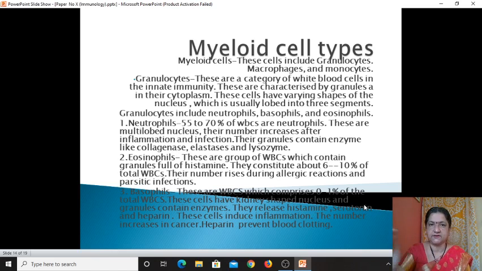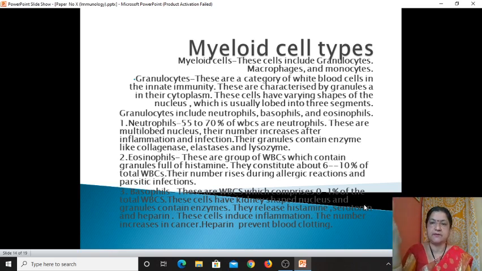Leishman stain is the basic stain used for blood smear or blood staining. Romanowsky stain is also there. So Leishman stain and Romanowsky stain can be used for observation of these cell types in the blood, especially granulocytes. These are the cells which have granules in the cytoplasm and which are usually lobed into different segments.